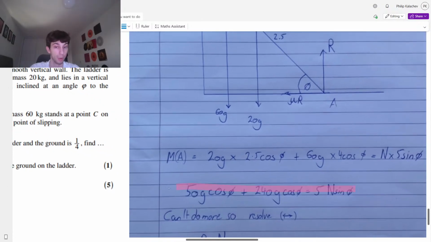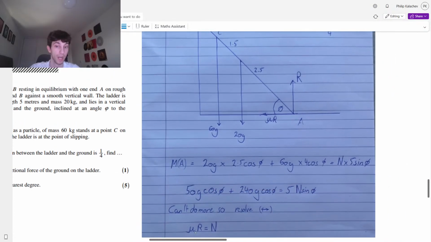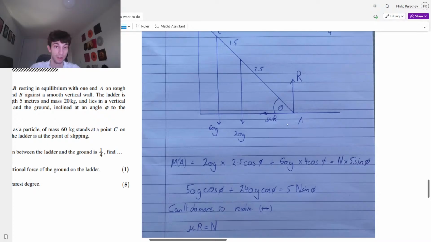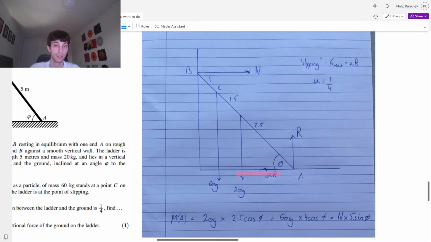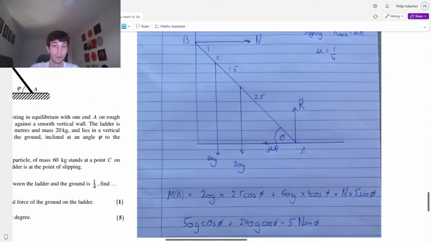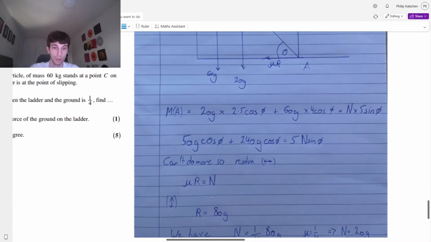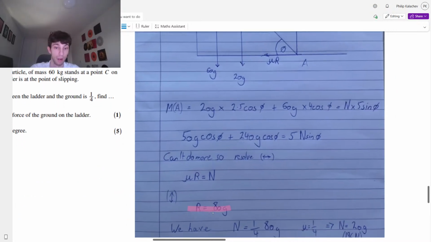We can't do more at this point, so we're going to resolve horizontally and resolve vertically. Resolving horizontally, we have this going to the left, this going to the right, nothing else. So mu times R equals N. Then resolving vertically, 60g plus 20g will be equal to our reaction force. So R equals 80g, this is great, we have R.